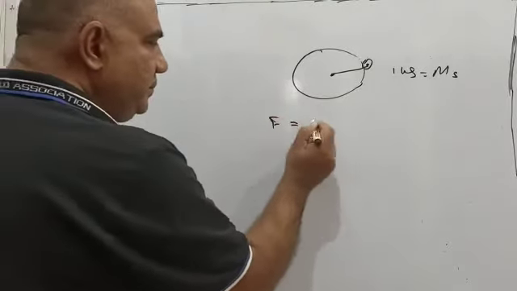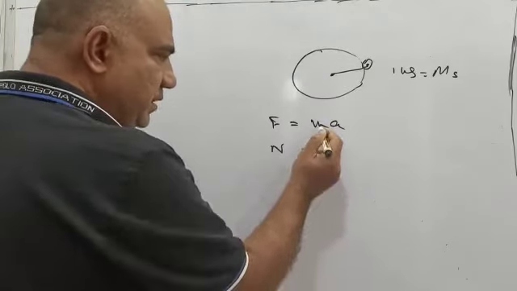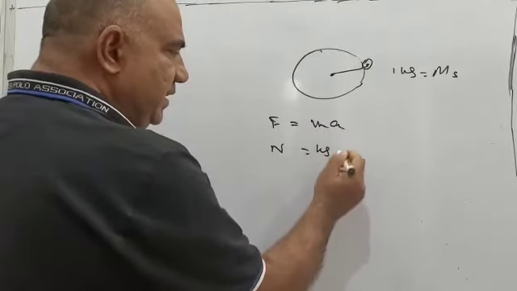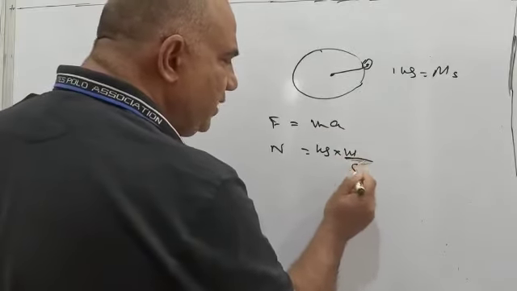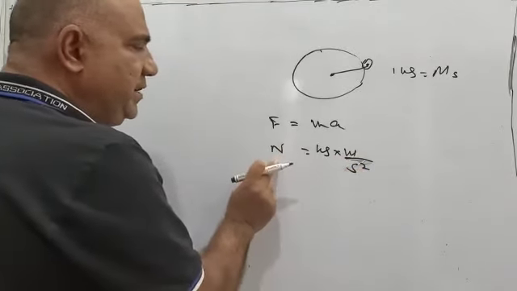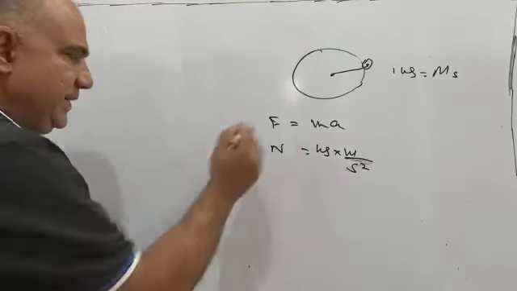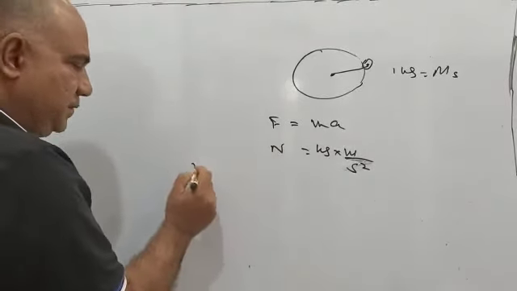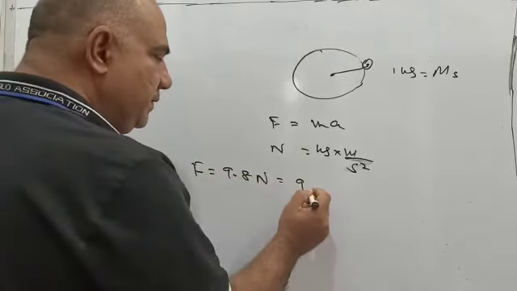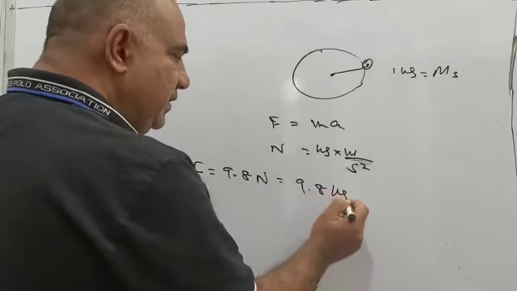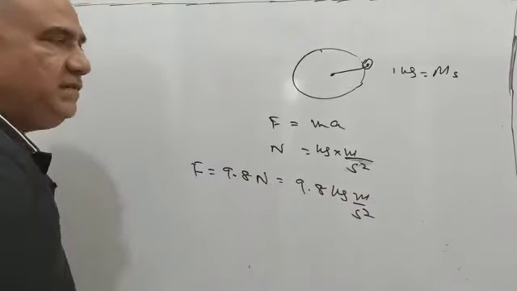F is equal to m into a, where the unit of F is Newton, the unit of m is kg, and the unit of a is meter per second square. This was just to make you understand that rather than writing Newton, I can also write kg meter per second square. So if I say a force of 9.8 Newton, I can also say a force of 9.8 kg meter per second square. Why I have written that, I will tell you shortly.